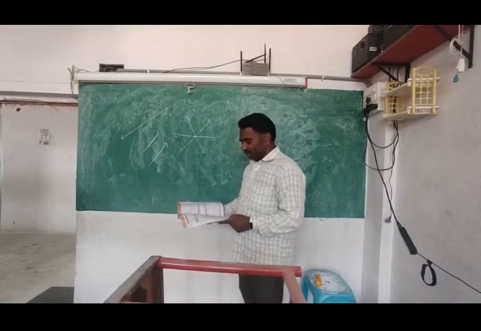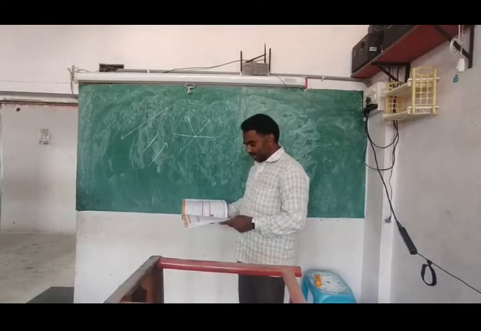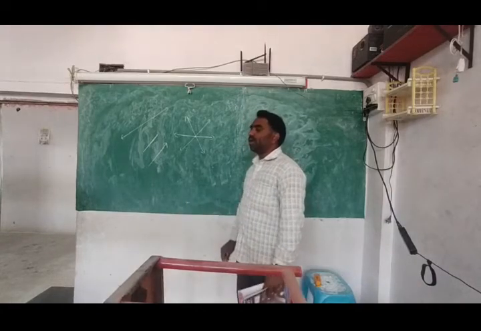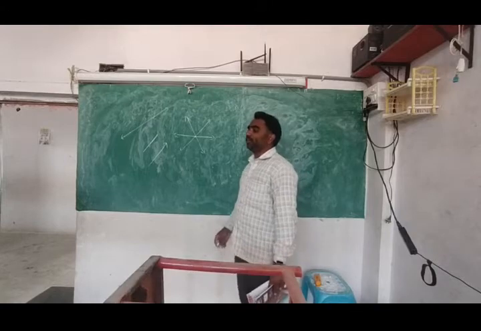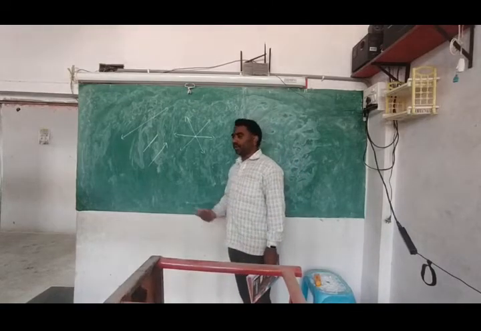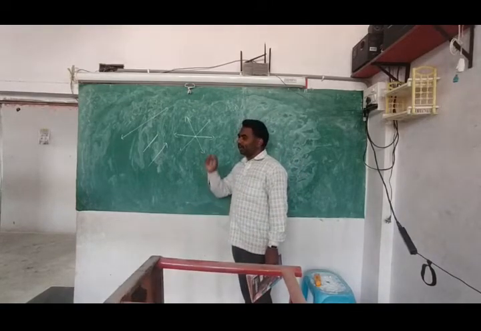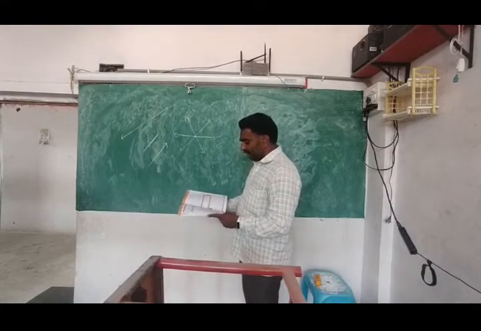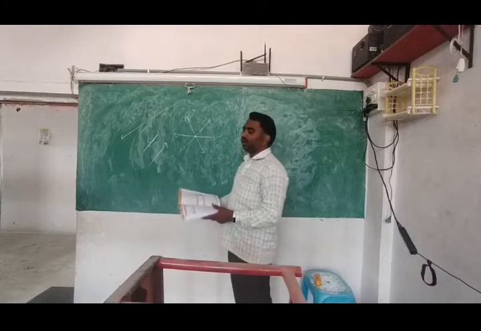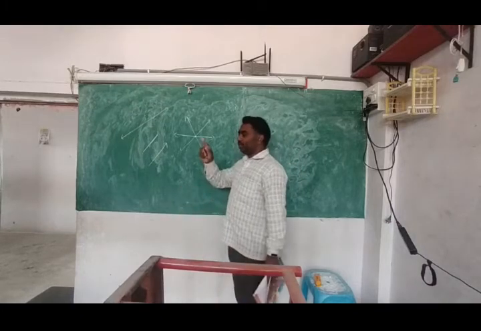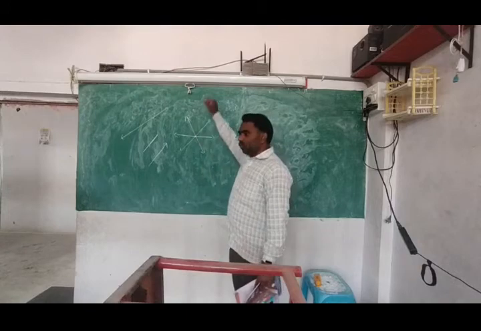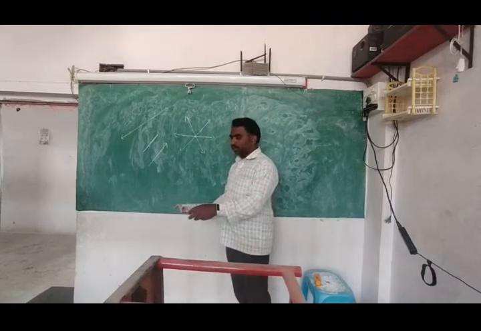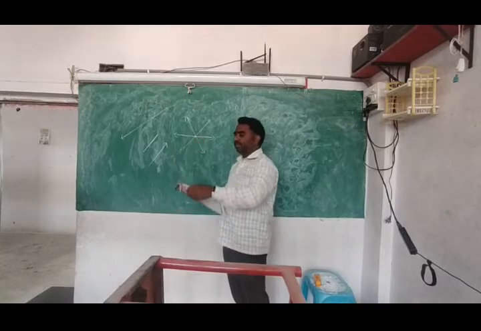Okay, last one is the seventh question. Draw and name a line containing point P. We have to draw one line, and on that one point must be there. What is the point name? P. You will draw the line and mark one point P. Second, you have to draw the line which is passing through R. That is also easy. One line you will draw. Line has both arrow marks. It is passing through L. So can you draw like this? So you can complete all of exercise 4.1 easily.